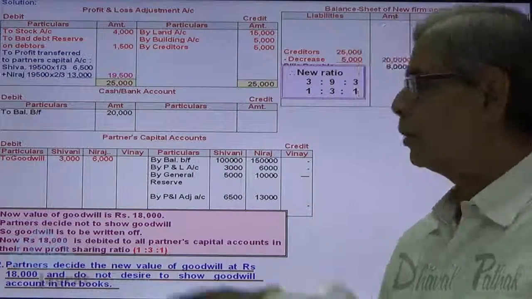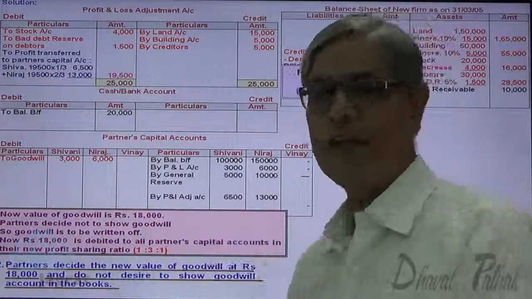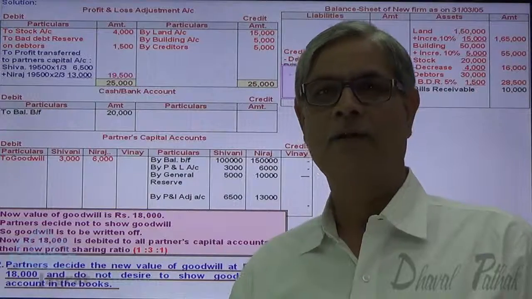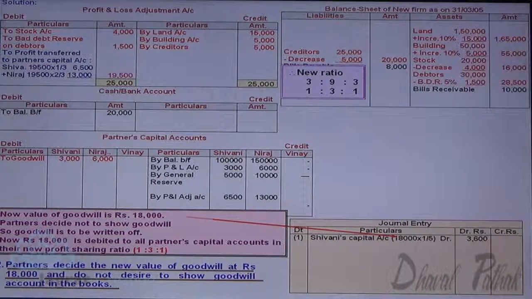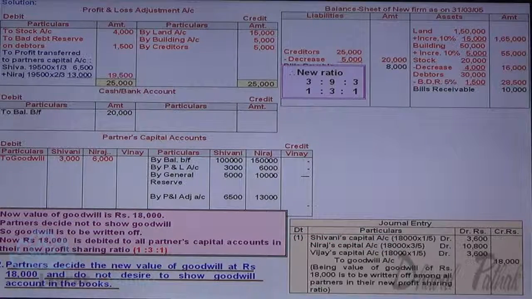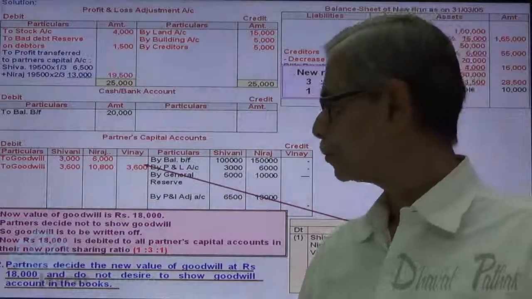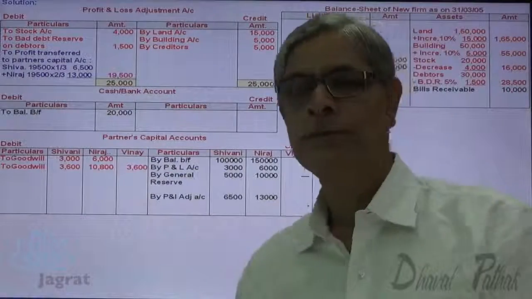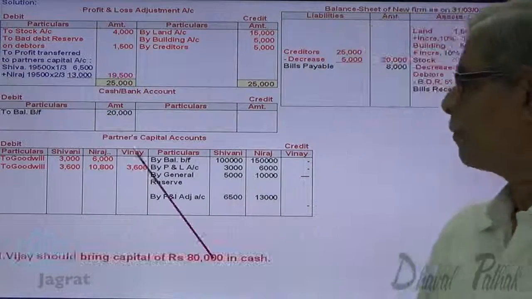That will be debited to the partners' capital accounts. And for Vijay, it should be 1/5 of 18,000, 3,600. So Shivani's capital account debit, Neeraj's capital account debit, Vijay's capital account debit. I am sorry, instead of Vinay you should read Vijay. So this is how goodwill is written off and debited to the partners' capital accounts.